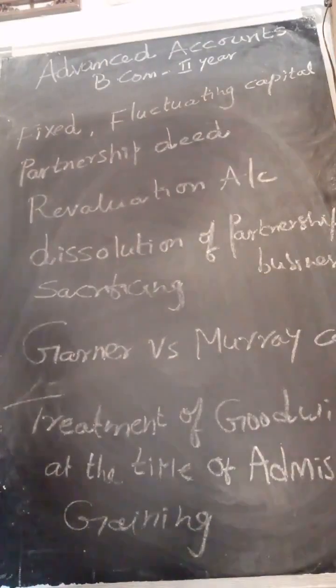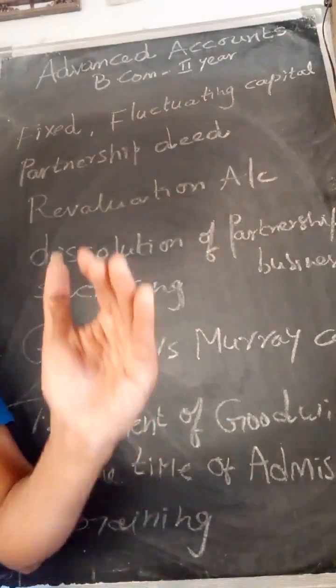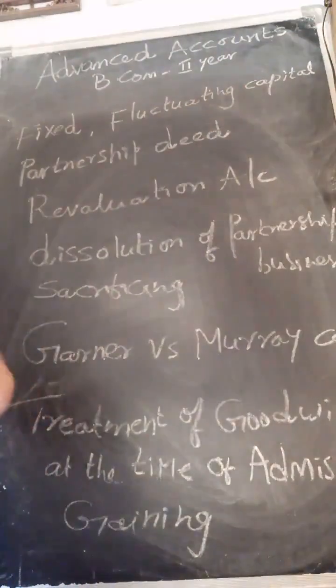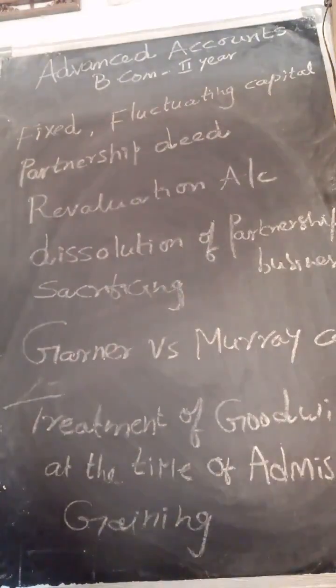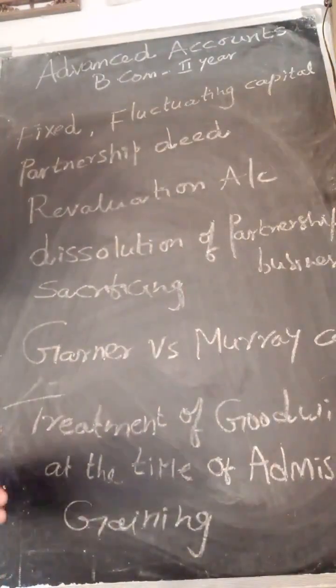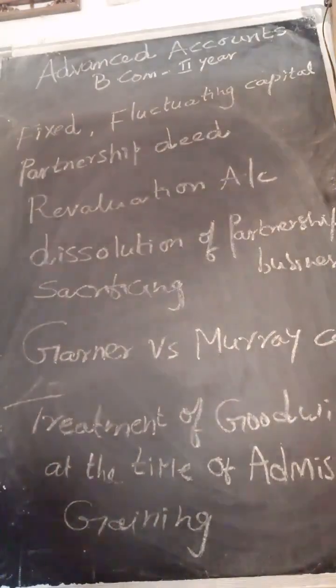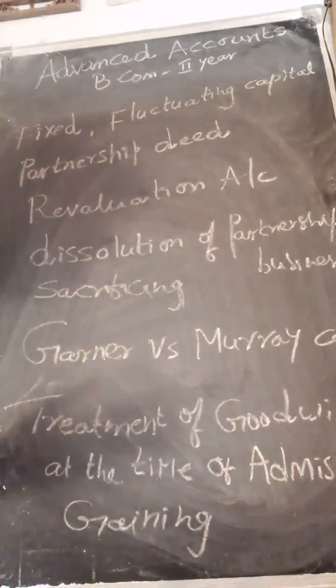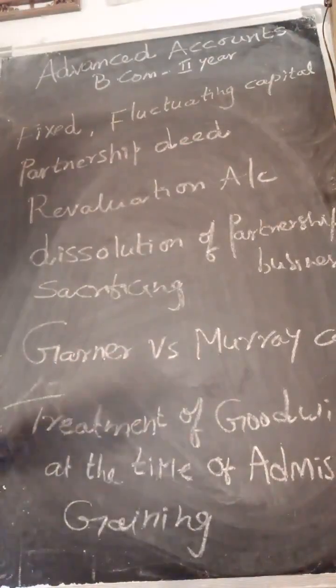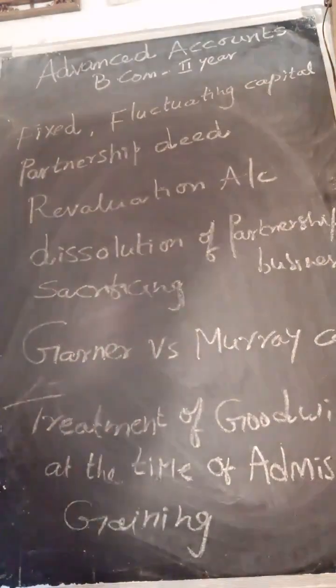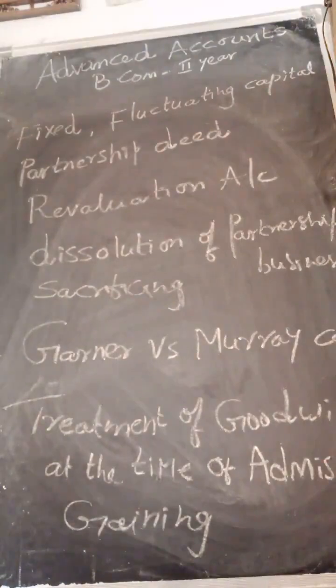Then look, dissolution of the partnership business means the termination, means the winding up of the business permanently, is known as dissolution of the business. When the partnership firm is dissolved, the assets of the business will be sold and liabilities will be paid off. For this purpose, we prepare a realization account. Realization, how much an asset realized, how much a liability realized. The profit or loss made in this realization will be distributed to all the partners in their profit sharing ratio.